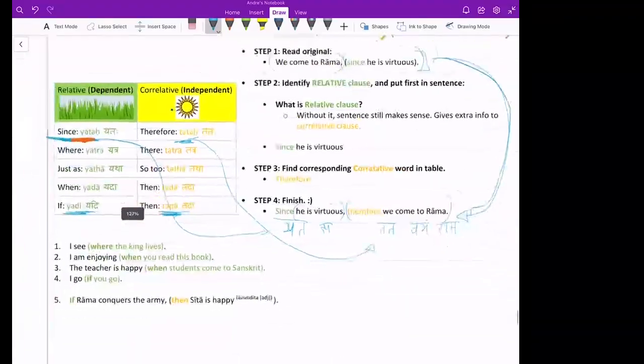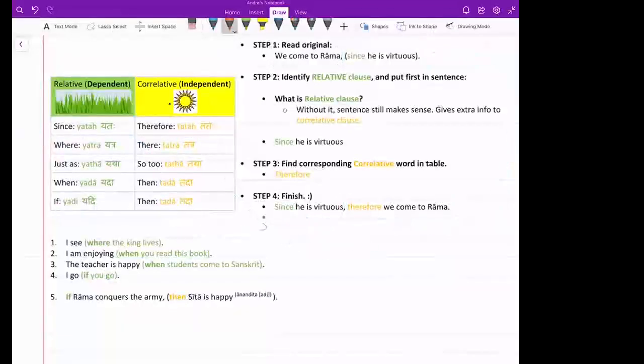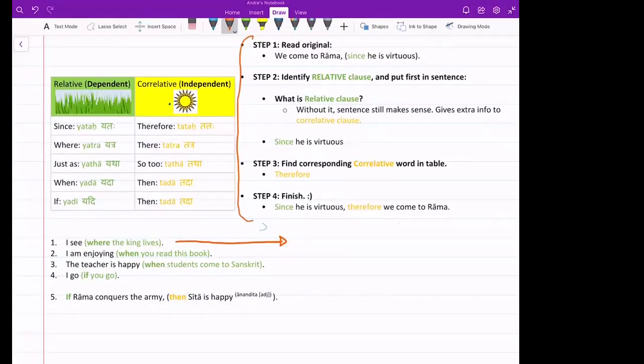Okay, let's do some more examples. I see where the king lives. Let's apply the formula. Just look at the colors here, please. Bring the relative to the front: where the king lives. Good. And then the matching word there is there. So where the king lives, there I see. Excellent. Where the king lives, you fill in the blanks.